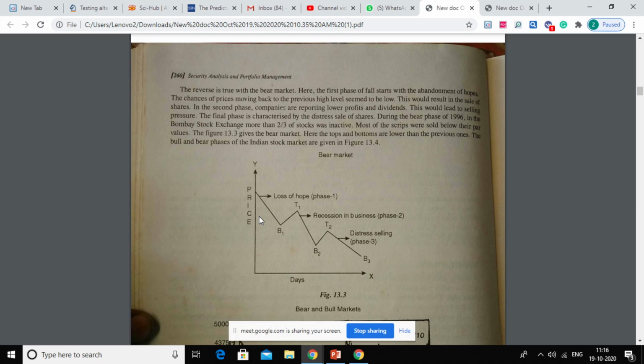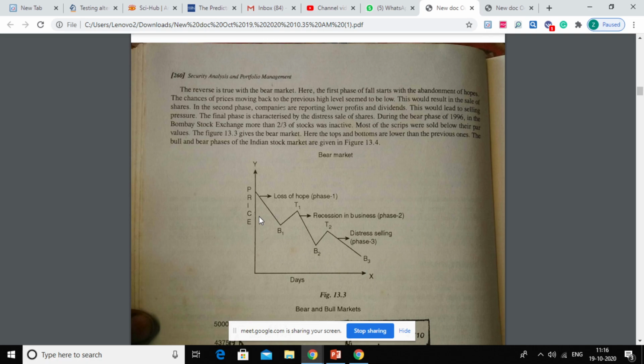Now next is bar and line charts. So how you can read buying point or selling point through a bar and line chart, that we can understand. Bar chart depicts the daily price change along with the closing prices, and a line chart shows the line connecting successive closing prices. Technical analysts believe that certain formations or patterns observed on the bar chart or line chart have predictive value. For example, a head and shoulder pattern represents a bearish development.